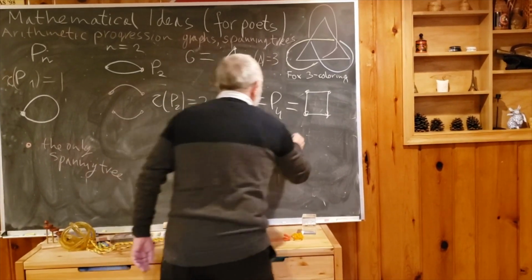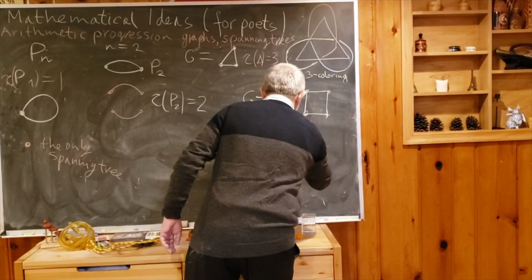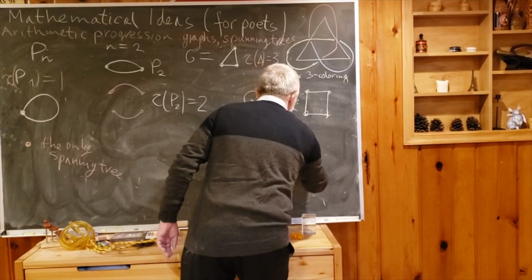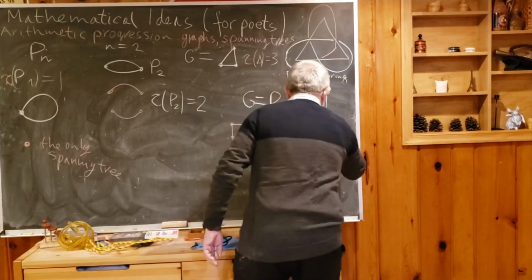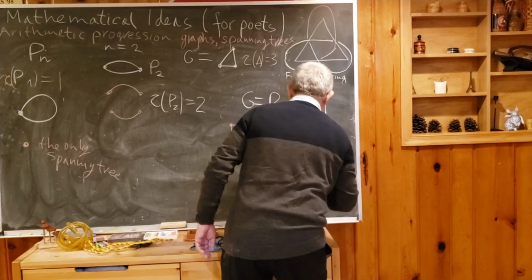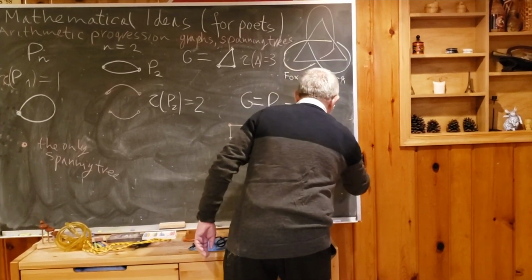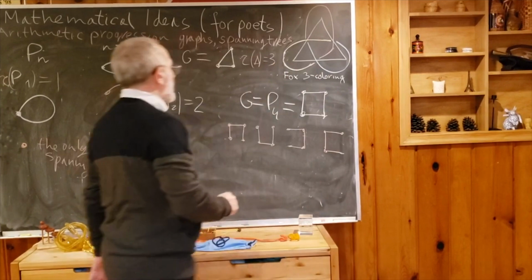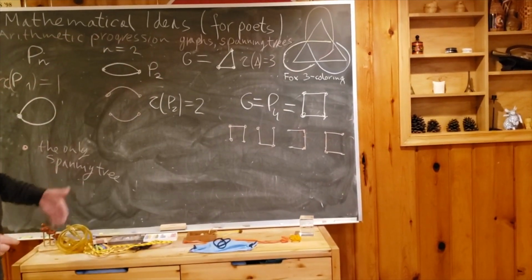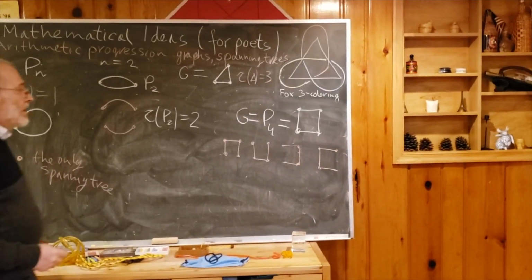And then we have, as we already observed, 4 possibilities. Now I will delete sides. These are our 4 spanning trees of the square.